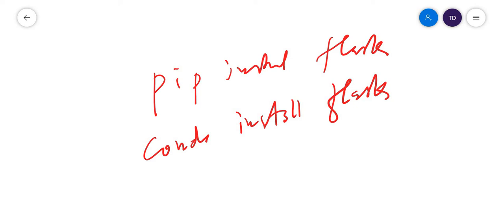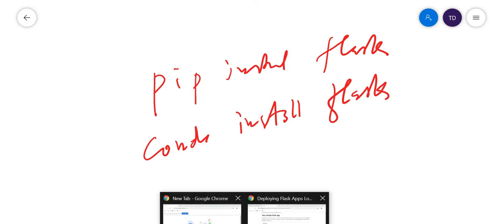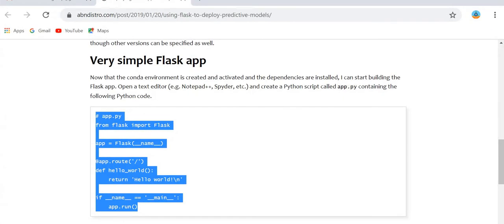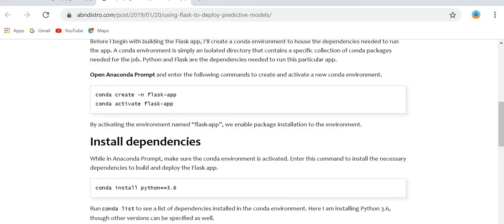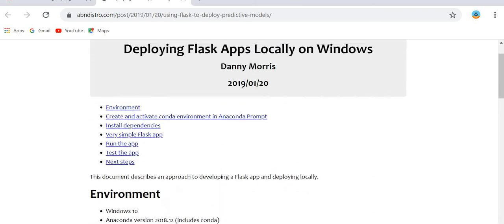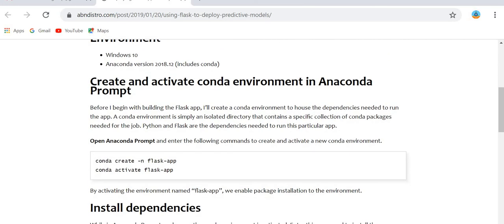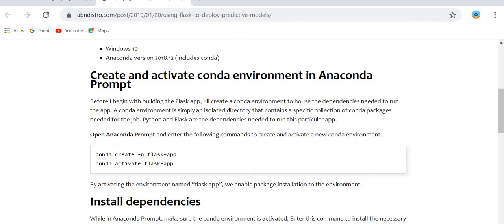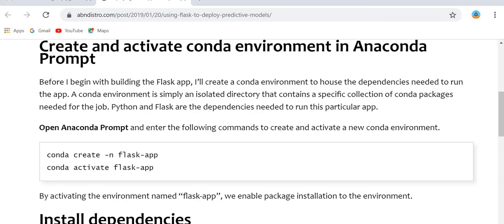I will show you a simple page where you can see all these installations and processes. This is the web page I am following here. If you are doing it in the Anaconda prompt, you can run this command: conda create -n flask_app.